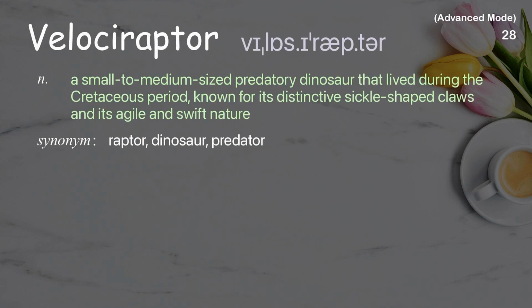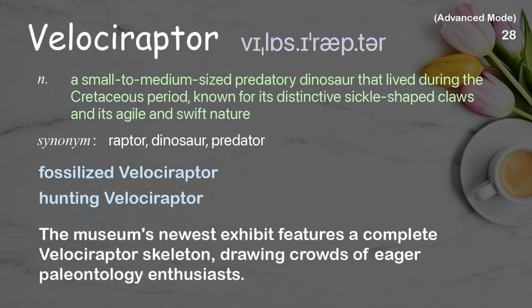Velociraptor. A small to medium-sized predatory dinosaur that lived during the Cretaceous period, known for its distinctive sickle-shaped claws and its agile and swift nature. Examples: Fossilized velociraptor. Hunting velociraptor. The museum's newest exhibit features a complete velociraptor skeleton, drawing crowds of eager paleontology enthusiasts.